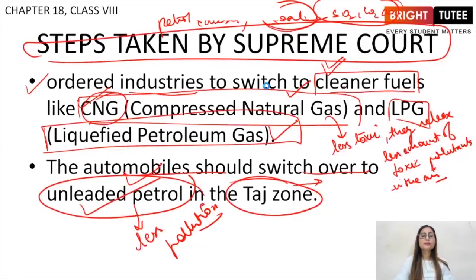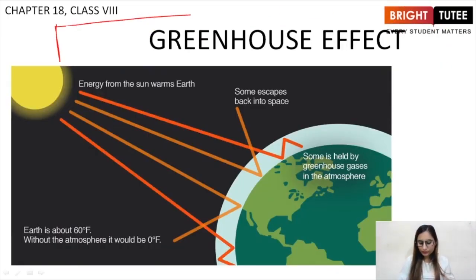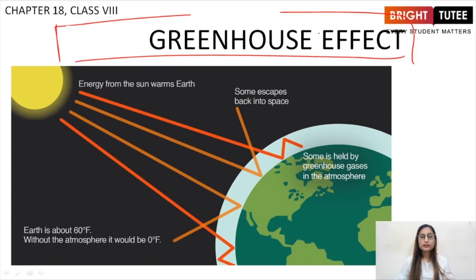So these were the steps taken by Supreme Court, and this was the complete story of the Taj Mahal, how it is getting deteriorated, what is marble cancer, what acid rain is, and what are the steps taken by Supreme Court to prevent this marble cancer, right? So this was the third topic of your chapter. This is the fourth topic of your chapter, and the name of this topic is greenhouse effect, right, students?